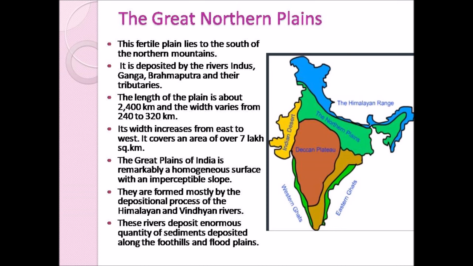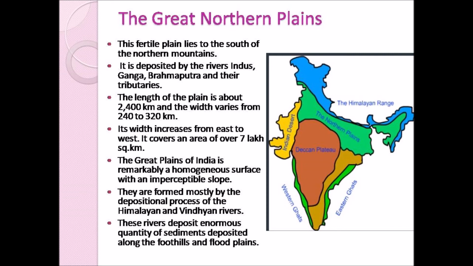The length of the plain is about 2400 km and the width of the northern plains varies from 240 to 320 km. As you can see in this map here, the width of the northern plains increases as we move from east to west, and it covers an area of about 7 lakh square kilometer.